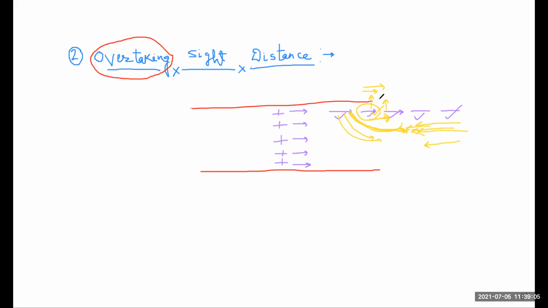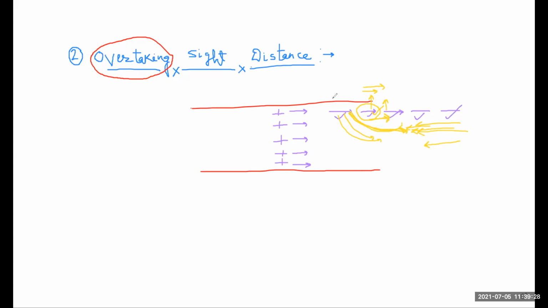So the first point is, if all the vehicles moving on a road are at the design speed, then theoretically there will be no need for overtaking, but practically it will never happen. Hence, a vehicle moving at design speed has to overtake the slow moving vehicle. Is it clear to everyone?